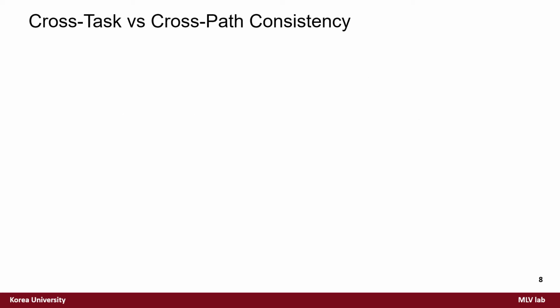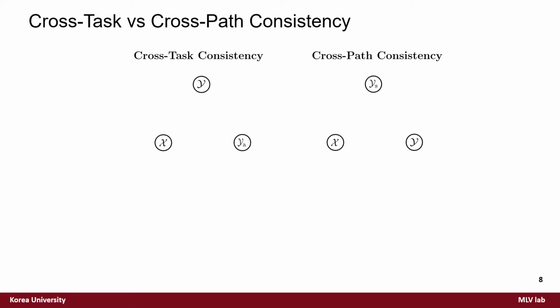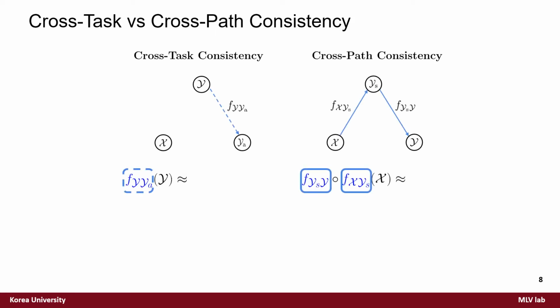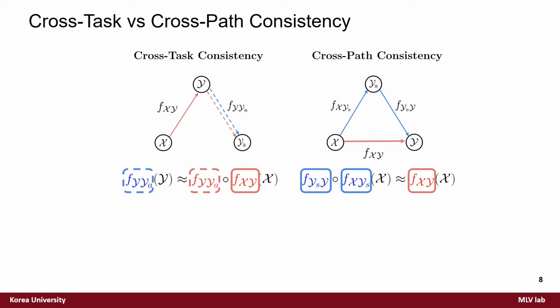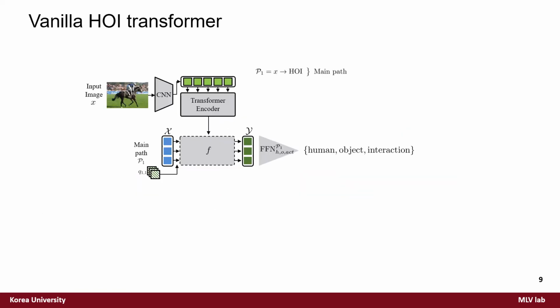Cross-path consistency shares the key concept of cross-task consistency, called inference path invariance. Both schemes utilize other tasks to train the main target function f_xy, which is used at test time. However, cross-task consistency requires a pre-trained network of auxiliary tasks, while our cross-path consistency can be done from scratch since the main task is divided into multiple subtasks.